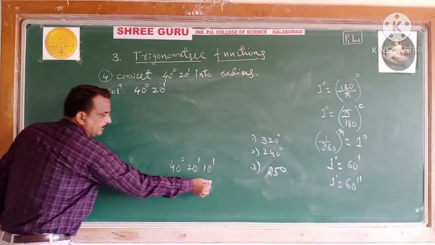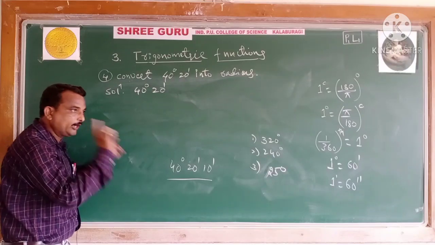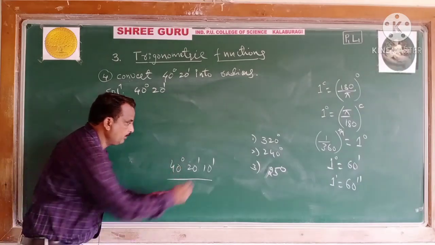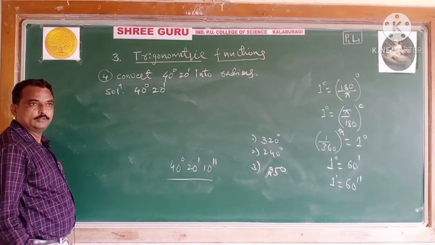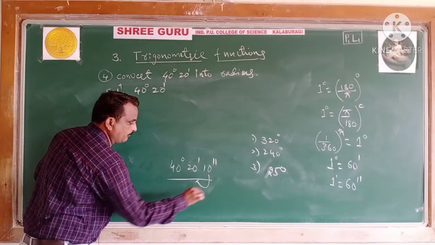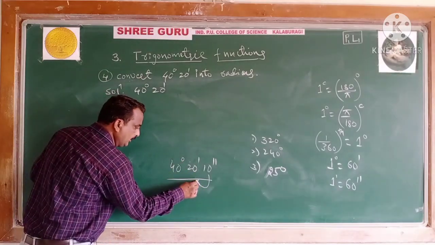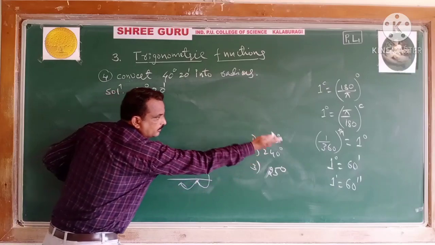This also could read as an angle. How much is the reading of that particular angle? 40 degree, 20 minutes and 10 seconds. Here also, what to do? You have to convert this 10 seconds in terms of minutes, seconds to minute, you know how to convert. And minutes to degree also you know how to convert.